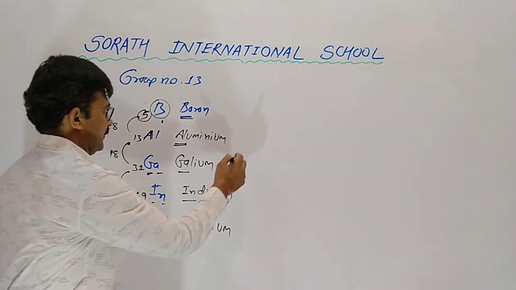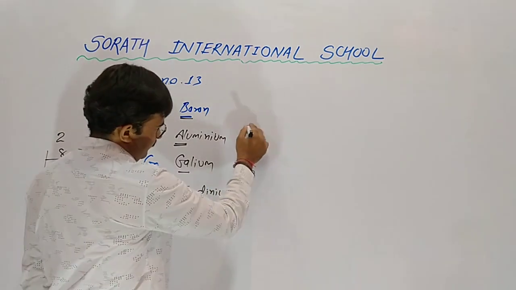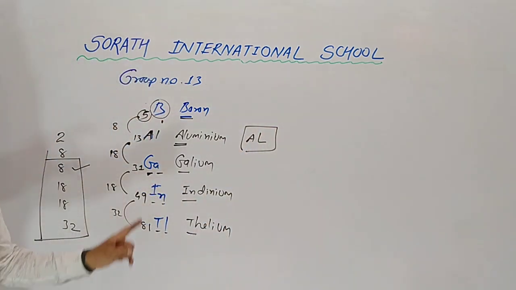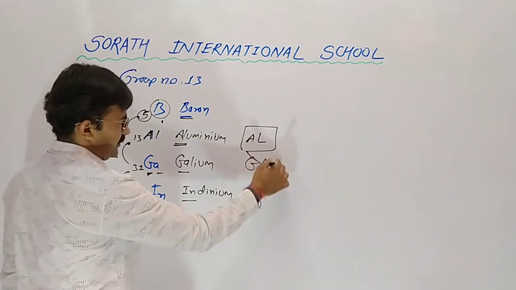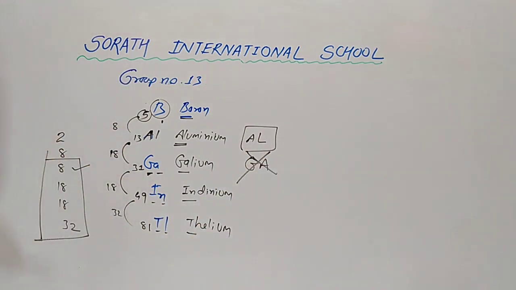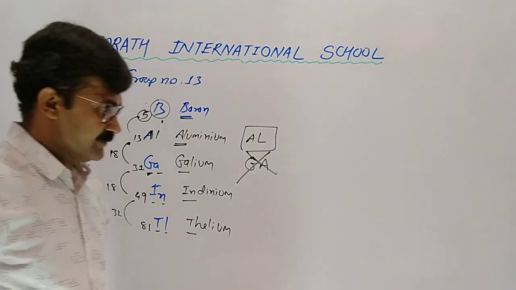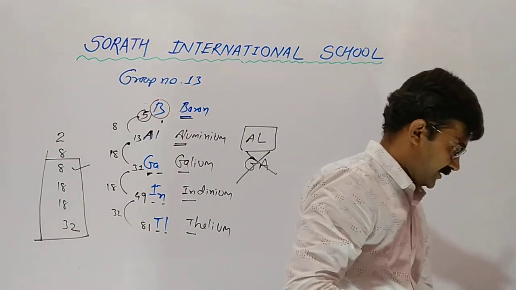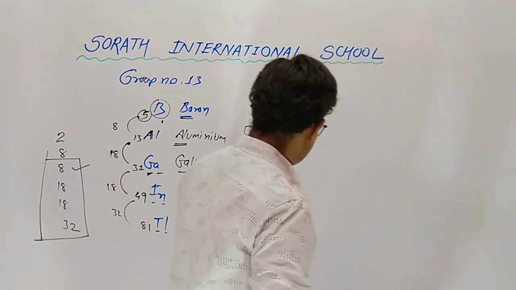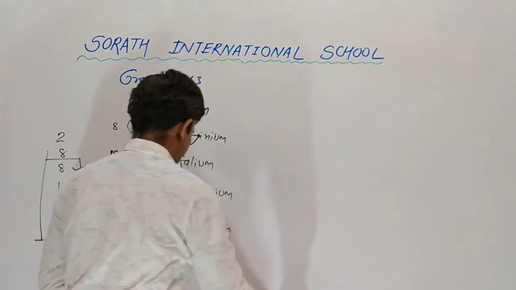We can't represent aluminium in any other way, like all capitals. For gallium, Ga is not allowed. The first letter is compulsorily capital and the second should be small. That is the representation method.